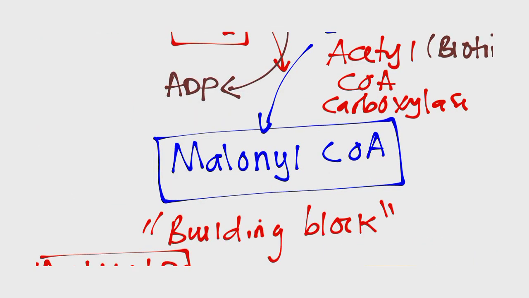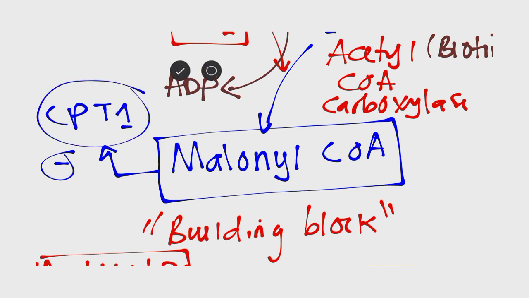When we make malonyl-CoA from acetyl-CoA, malonyl-CoA is very important, and for multiple choice questions, please don't forget this. Malonyl-CoA inhibits an enzyme that we call CPT1. CPT1 was an enzyme found in beta oxidation, which is the breakdown of fatty acids. CPT1 facilitates the transport of fatty acids from the cytoplasm to the mitochondria for beta oxidation, or to be broken down. So malonyl-CoA is an inhibitor of CPT1, carnitine palmitoyltransferase 1.